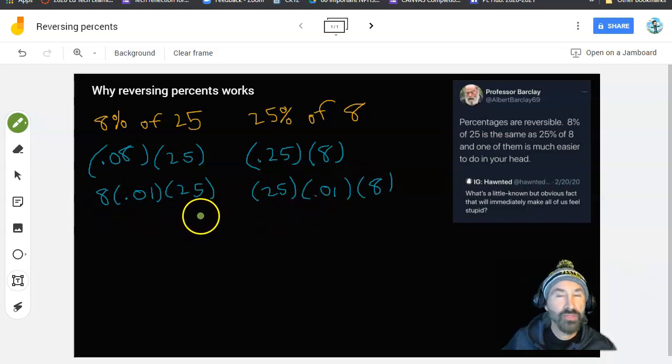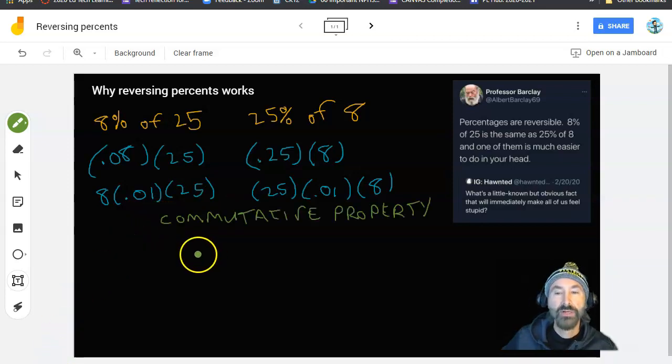Well, thank you to my old friend Dr. Zuckerman, who pointed out that there's this handy dandy little thing known as the commutative property. The commutative property is one of those little things that we learn in school that everyone wonders, why do we need to know that? And it's a long word, and the concept seems so complicated. The way it's presented to us in math class is that there's a commutative property for addition and multiplication. We're talking about the multiplication one.